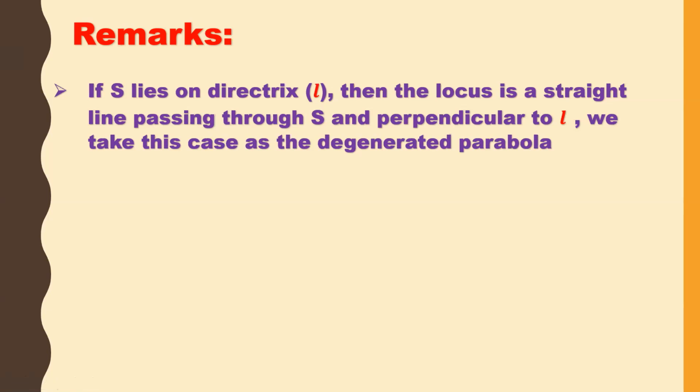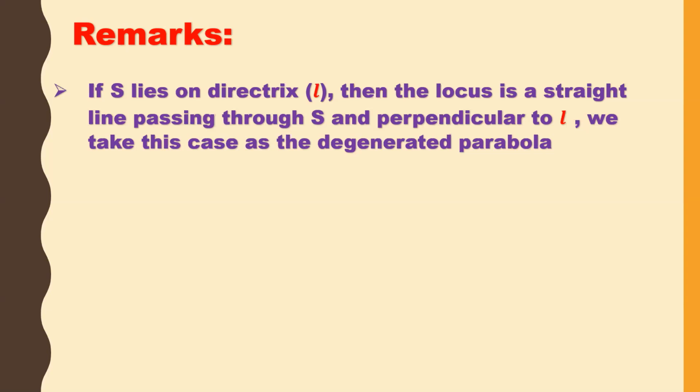Instead of the focus lying on any axis, if S lies on the directrix itself, then the locus is a straight line. So here we are not getting any parabola, we get a straight line. So if S lies on the directrix, then the locus is a straight line passing through S and perpendicular to L. We take this case as the degenerated parabola.